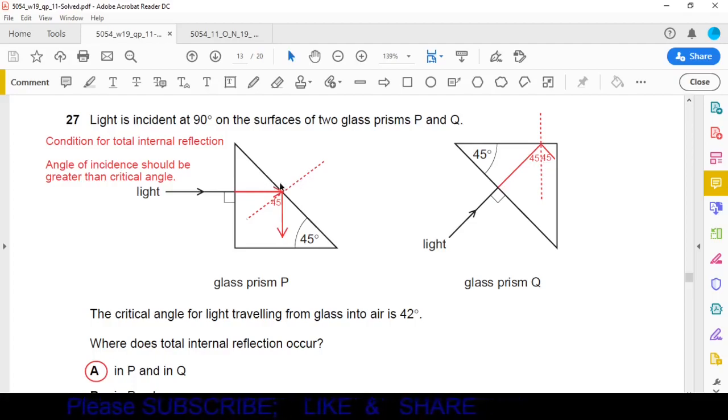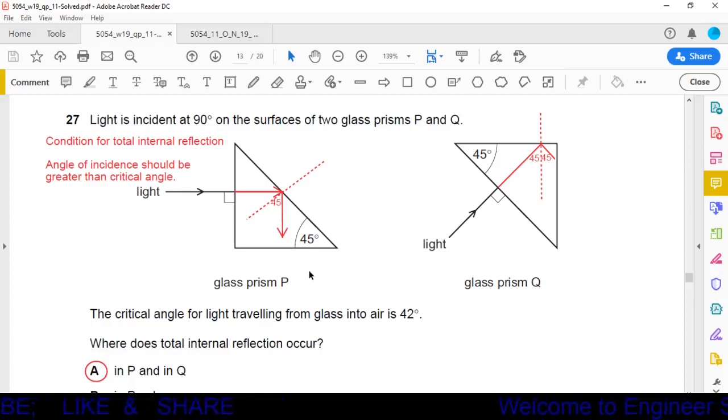Now this is the normal and this is our surface. The angle between the surface and the normal is 90 degrees. When this angle is 90, definitely this angle will also be 90. Now this angle is 45, so the angle between the incident ray and the normal will be equal to 45 degrees. So we can say the angle of incidence is 45. Now the angle of incidence is more than the critical angle. So we can say in prism P, total internal reflection will occur.